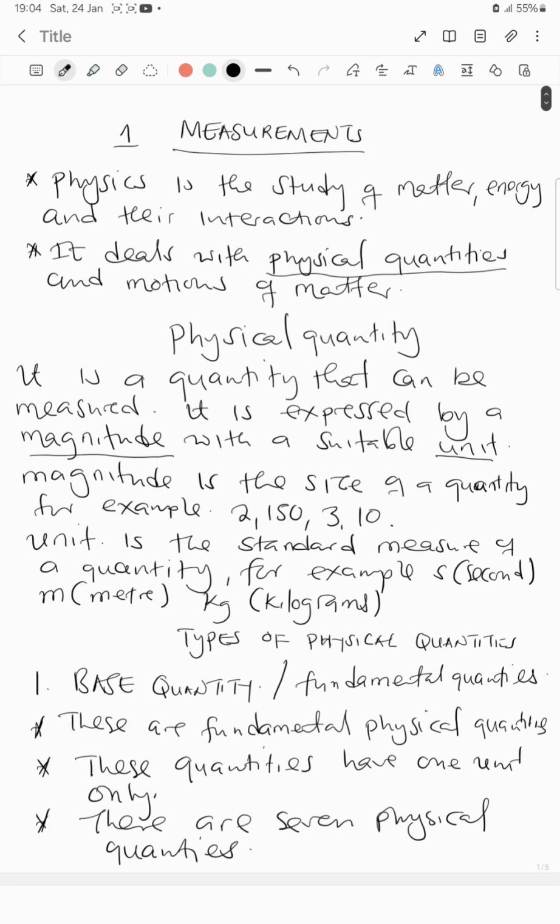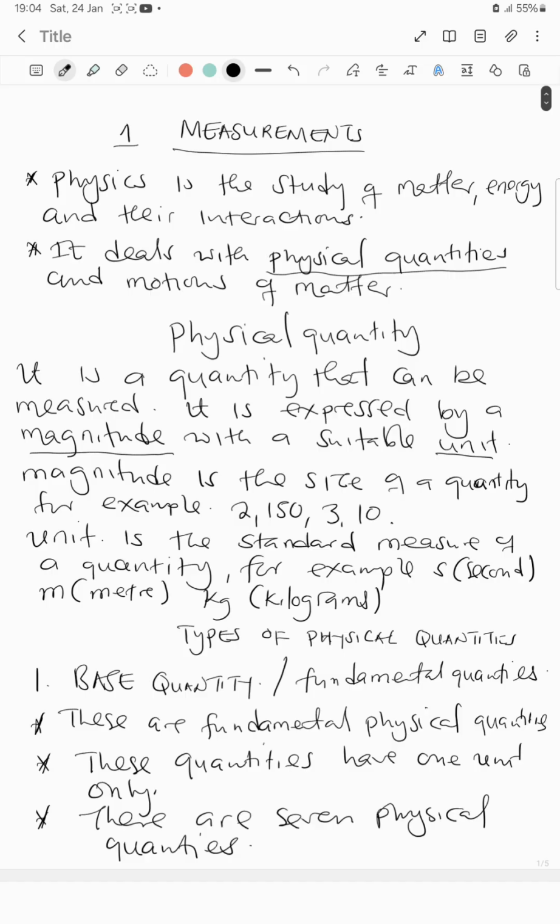Actually, let me bring it this way. We looked at measurement. We talked about how physics deals with physical quantities and the motion of matter. Then we talked about what we call a physical quantity. That is a quantity that can be measured and expressed by a magnitude with a suitable unit.